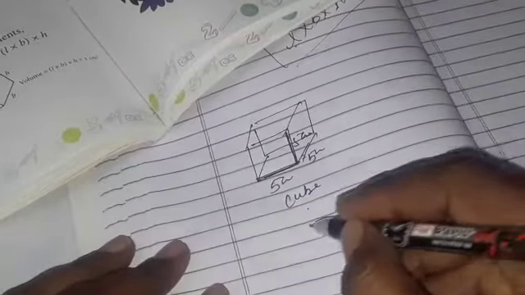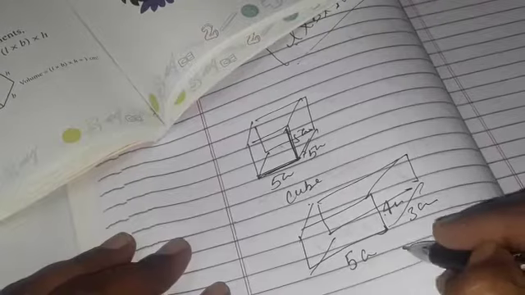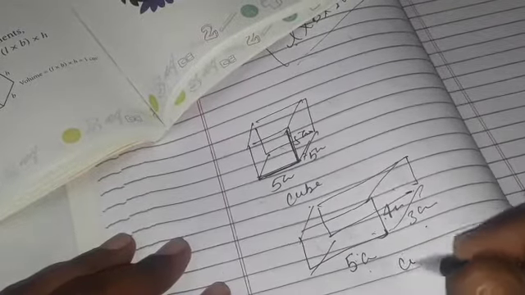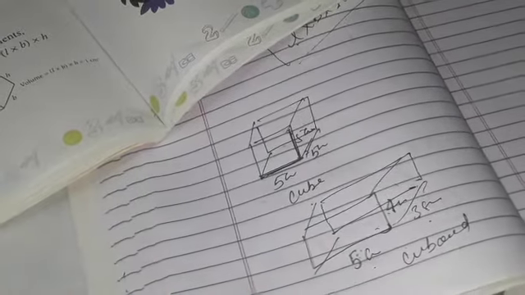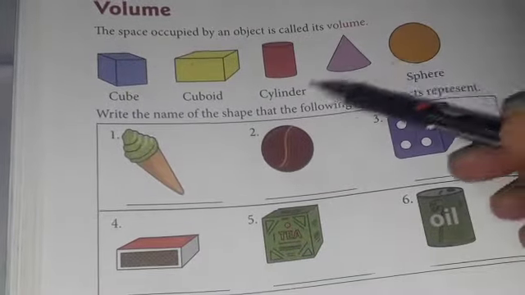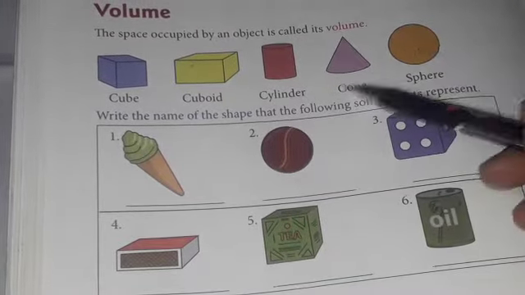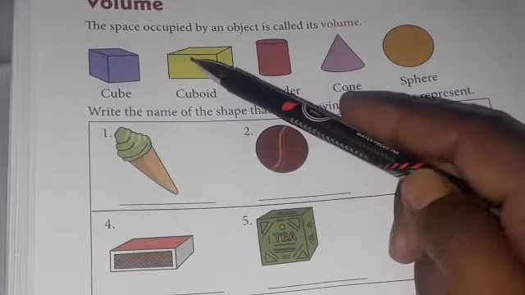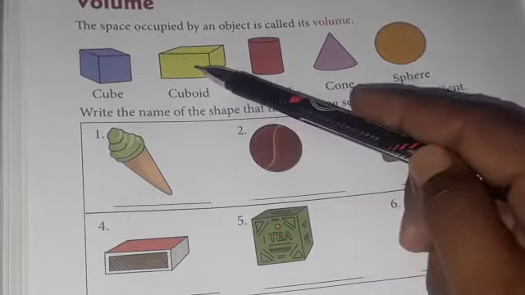If I am talking about a cuboid, we can say L into B into H, those are different. So this is a cuboid, where your length, breadth and height are different. This is a cylinder, this is a cone, this is a sphere, and they have a specific formula for volume. But this time we are concentrating only on cube and cuboid.